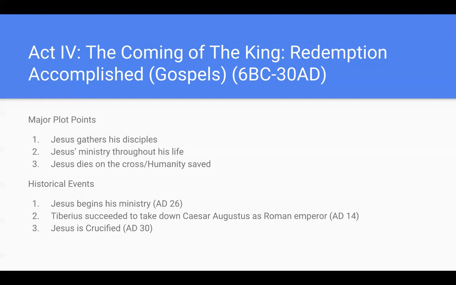The historical events during this time are just in line with the biblical events. Jesus begins his ministry in AD 26. Tiberius succeeded Caesar Augustus as Roman emperor in AD 14, and Jesus is crucified in AD 30.